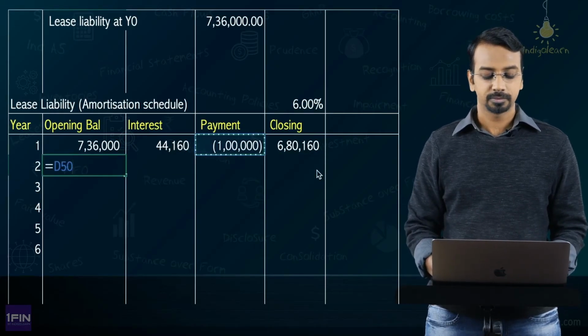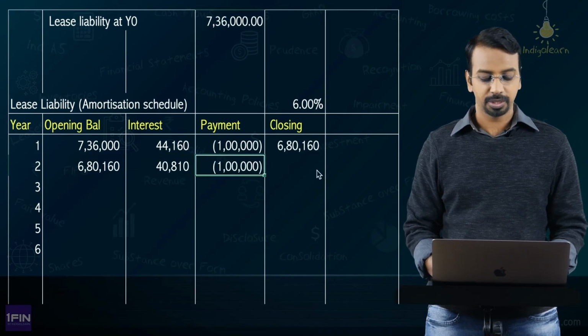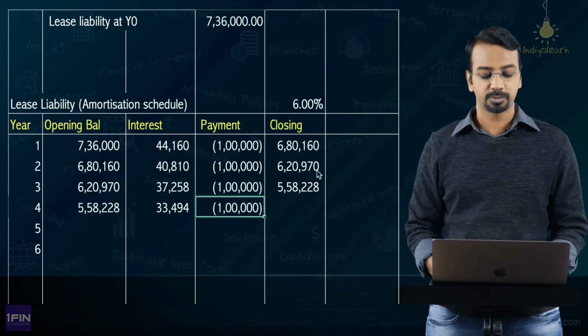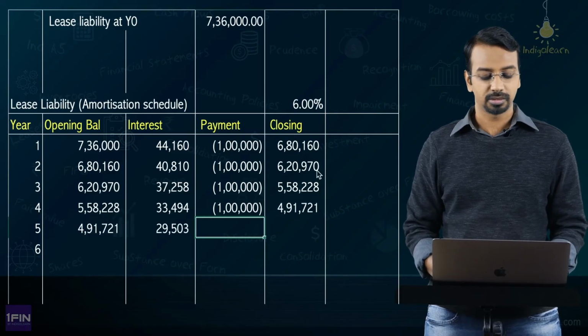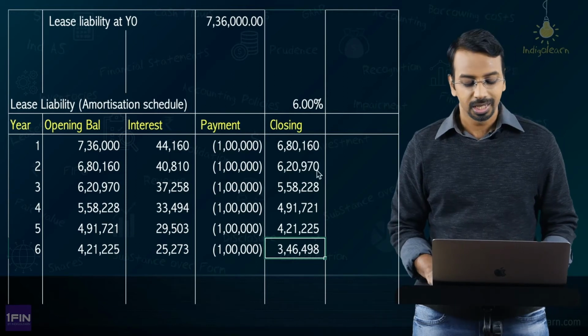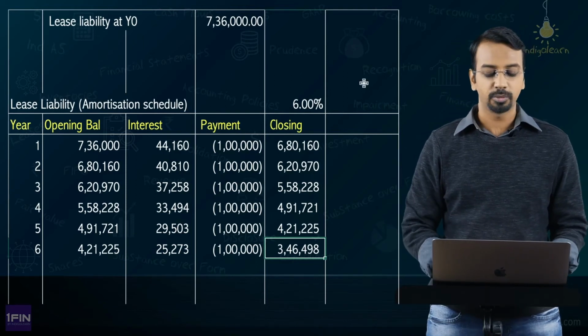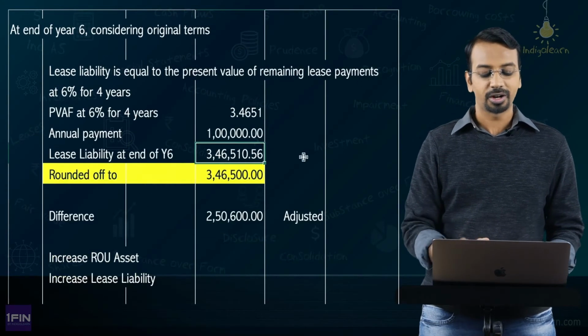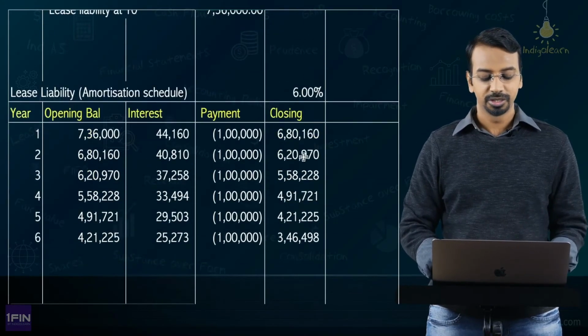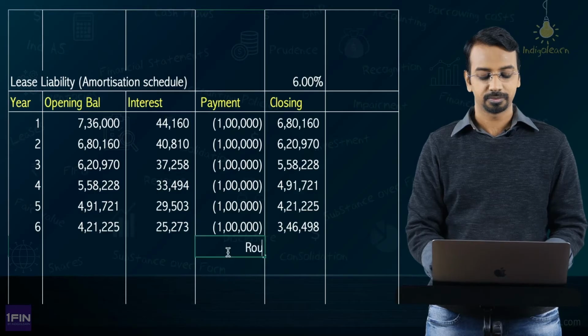Opening balance, interest, payment, closing balance, and again opening balance, interest, payment, closing balance, repeated for each year. You get 346,498. How much did we get above? We got 346,510. We rounded off to 346,500. This also you can round it off to 346,500.